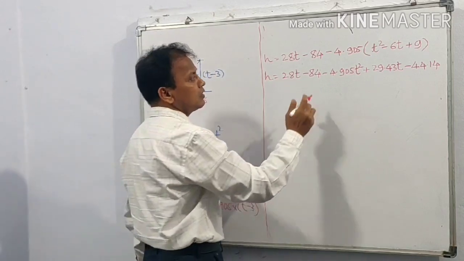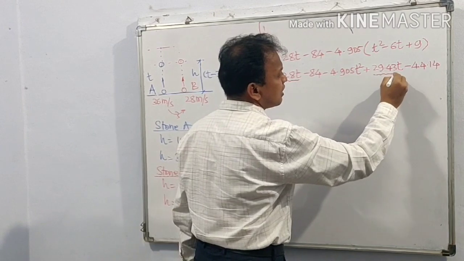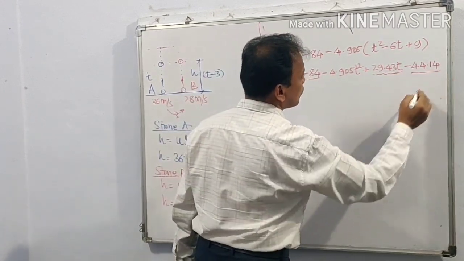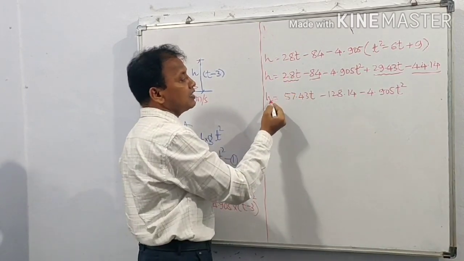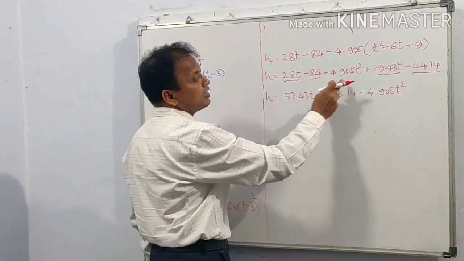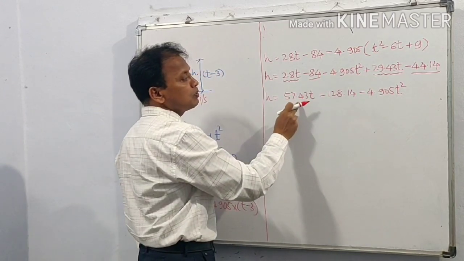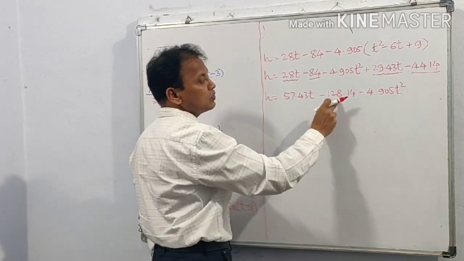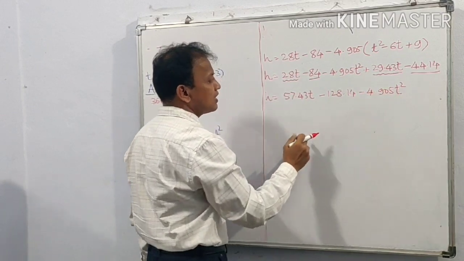Again there are two terms with t, 28t and 29.43t, and the constants 84 and 44.14. Simplifying this, we get H is equal to 57.43t minus 128.14 minus 4.905 t square.